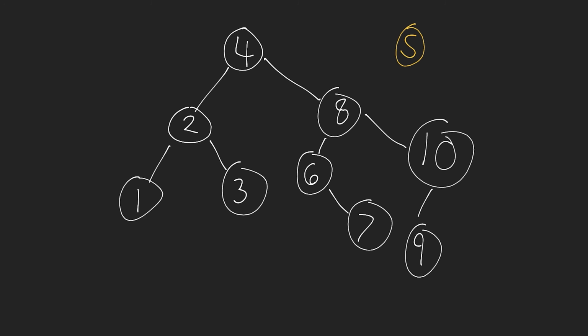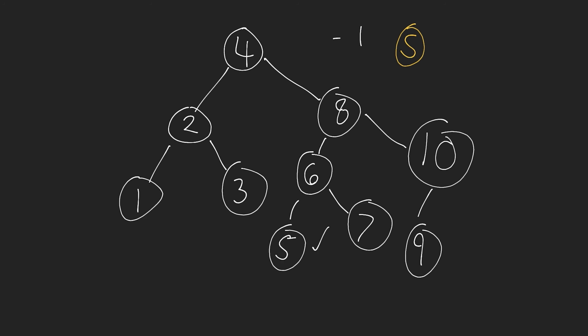So all we do is we simply add this node in as the left child, okay? So as soon as we find a situation where we're gonna move into a subtree, but that subtree doesn't exist, i.e. there's no node there, we simply place the node that we're trying to insert in that position. So this is where 5 goes, and you can do this example with really any type of numbers you want.